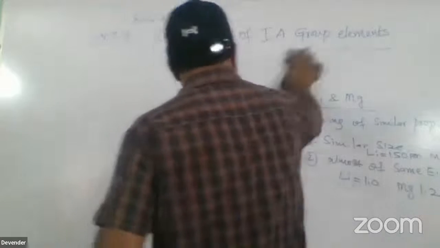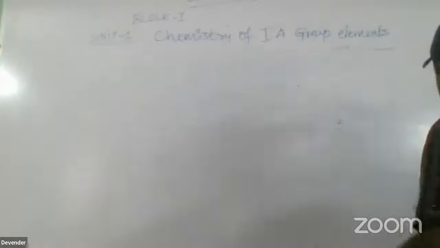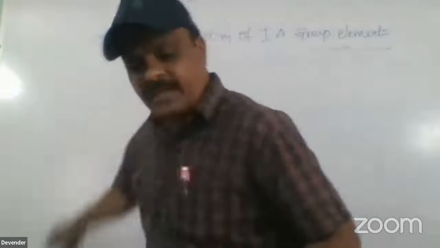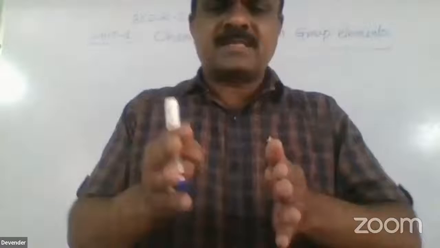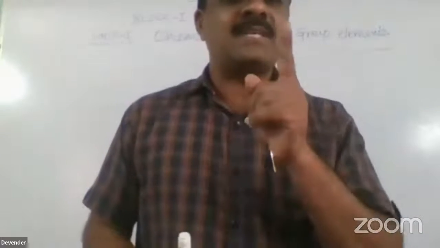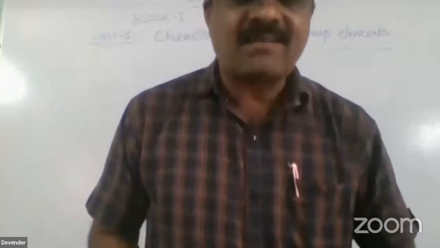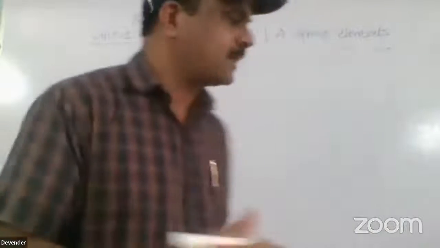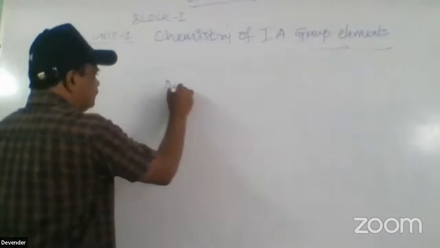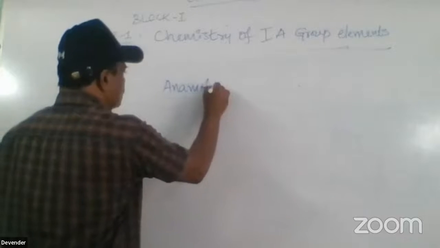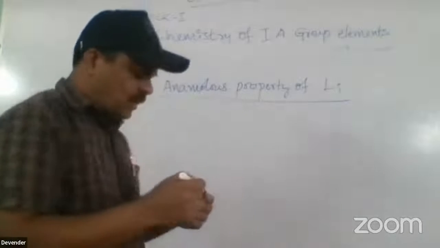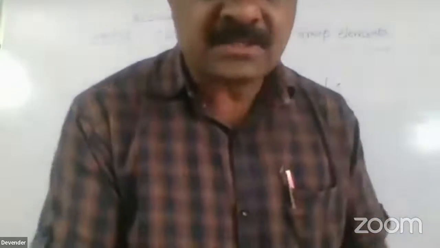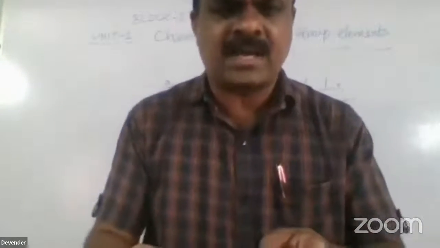Now coming to the question: what is the anomalous property of lithium? Why is it differing from the other elements? In a group, similar properties are there, but lithium differs in some properties. That is called the anomalous property of lithium. So what are the anomalous properties? What is the main reason for the anomalous property?